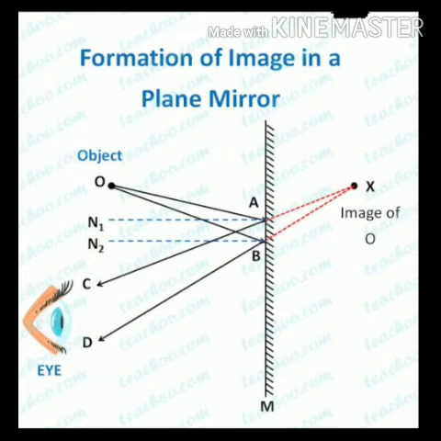This is one of the characteristic features of the image formed in a plane mirror, that the image formed in a plane mirror is virtual. Virtual means imaginary. We cannot obtain that on a screen. We just expect that the image is forming there. So students, in this way, in a plane mirror we are able to see and locate the image of any object.